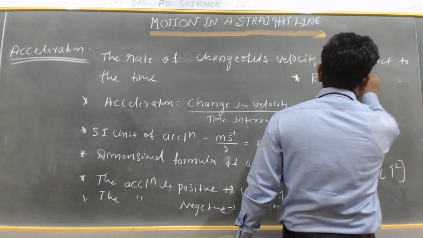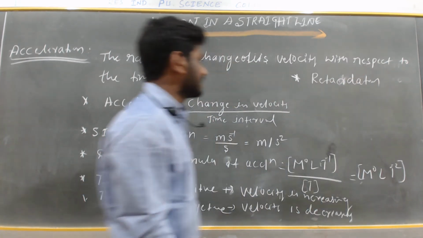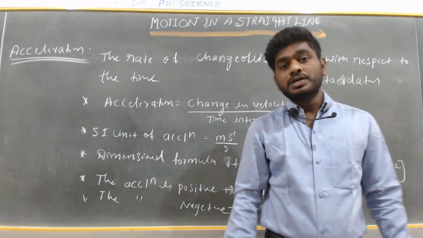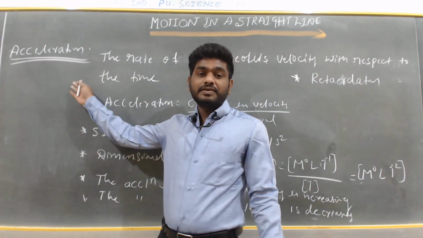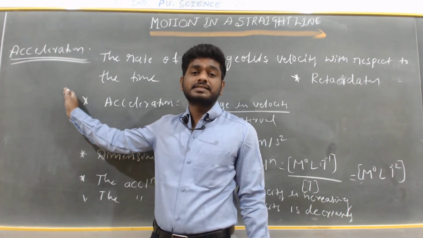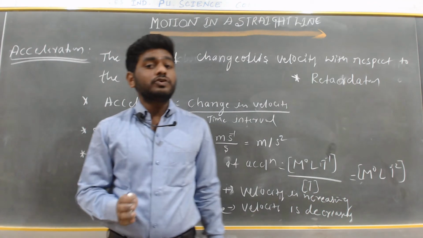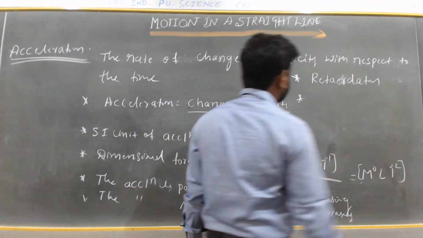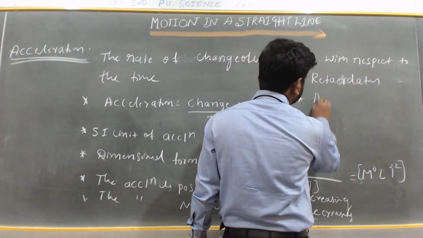Retardation. If the velocity is decreasing, we also call it retardation. So is acceleration a vector quantity or a scalar quantity? Acceleration has both magnitude as well as direction. So acceleration is a vector quantity.